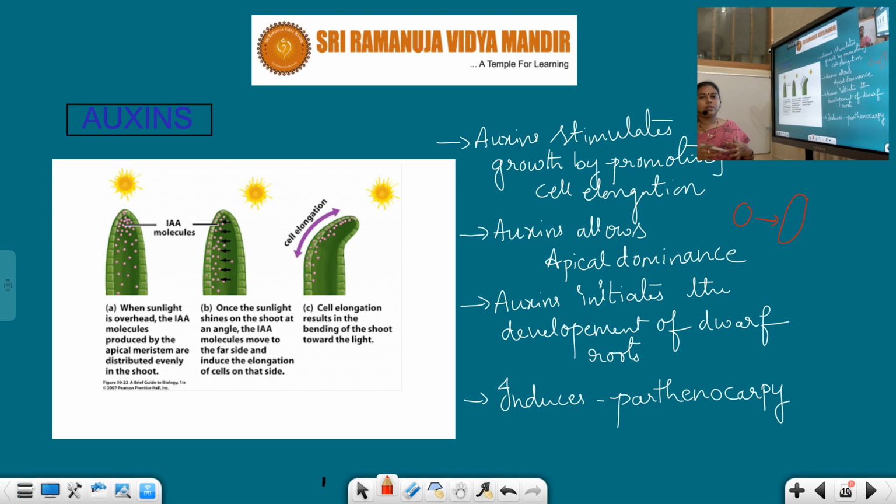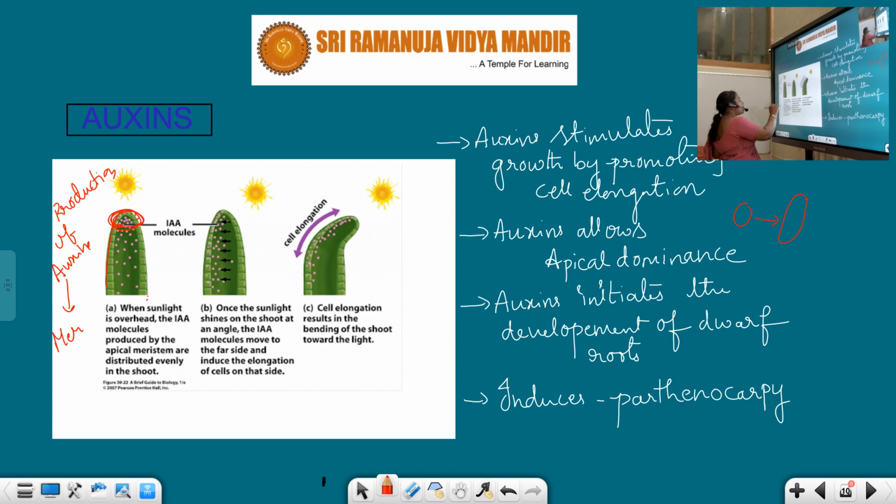So this is the apex, and you could observe the production of auxins here, where we see meristematic tissue. Generally auxins are produced in the meristematic tissues of the apical regions of stem or root.